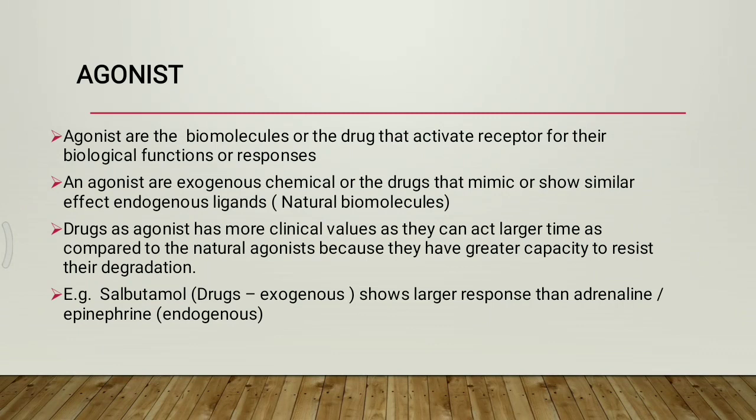It means exogenous chemicals are not easily degradable, and endogenous chemicals are easily degradable. For example, salbutamol, an exogenous drug, gives a larger response than adrenaline, where adrenaline is the endogenous agonist. Got it?